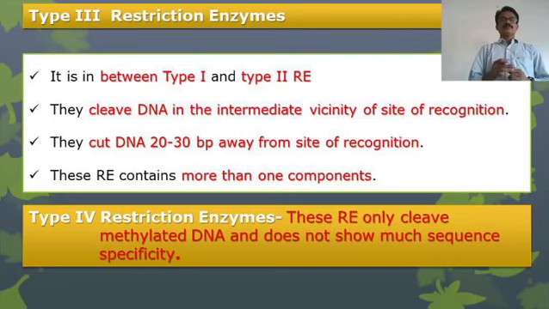Now coming to type 4 restriction endonucleases. These restriction enzymes only cleave methylated DNA and do not show much sequence specificity. They are much simpler. They only cleave methylated DNA and do not show much sequence specificity.